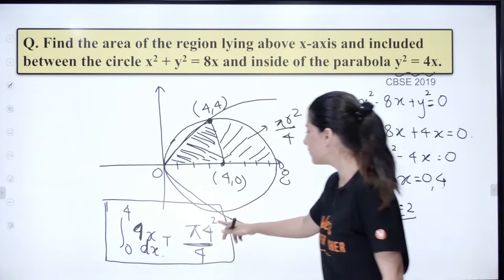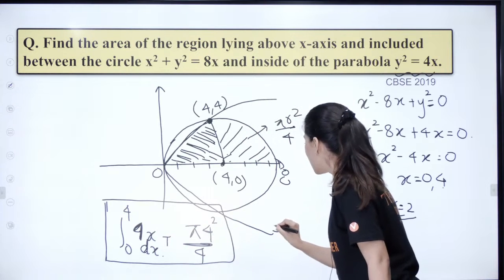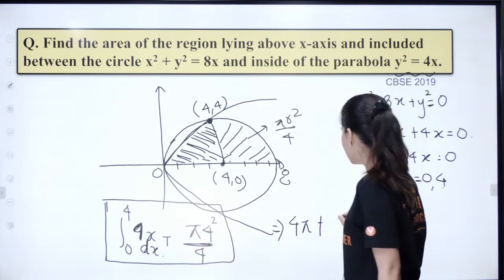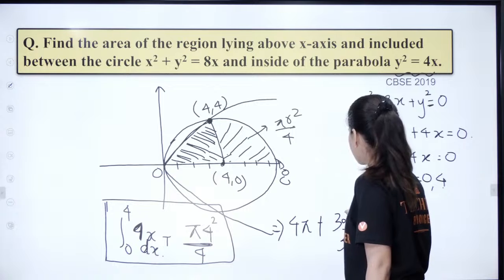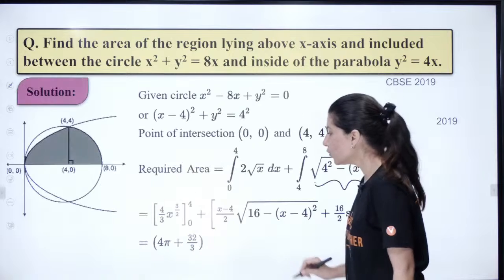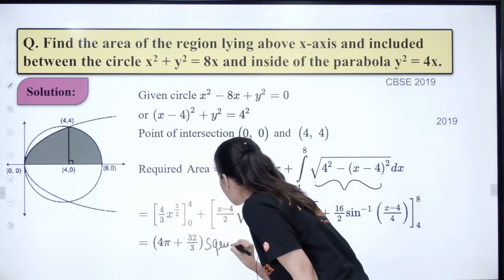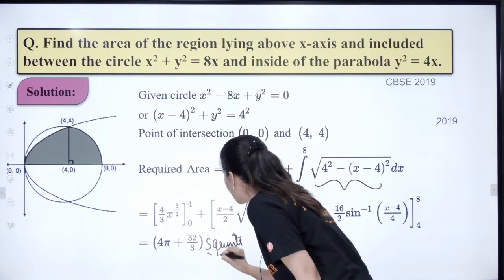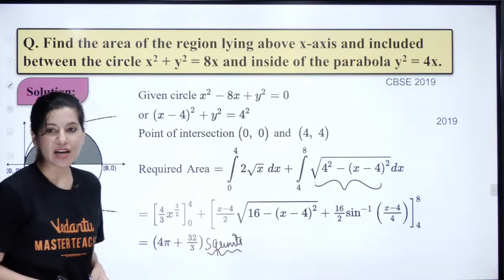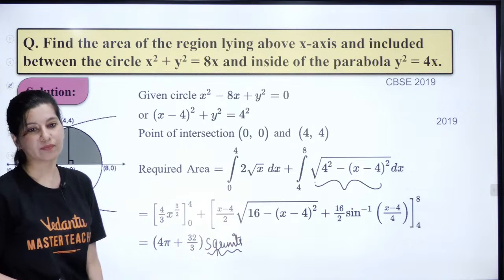All right. So this is 4 pi, and this is 32 by 3. So can you see the answer is 4 pi plus 32 by 3, right? And do not forget to write square units. Do not forget to finally write square units. If they are asking you the area, okay, then write square units.